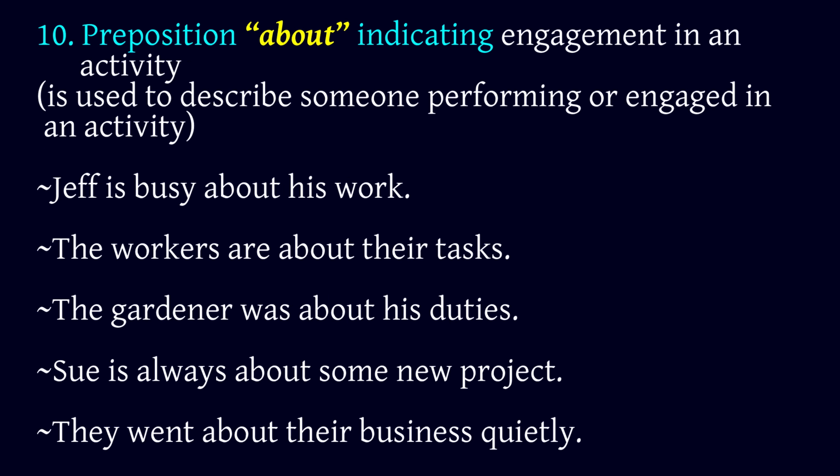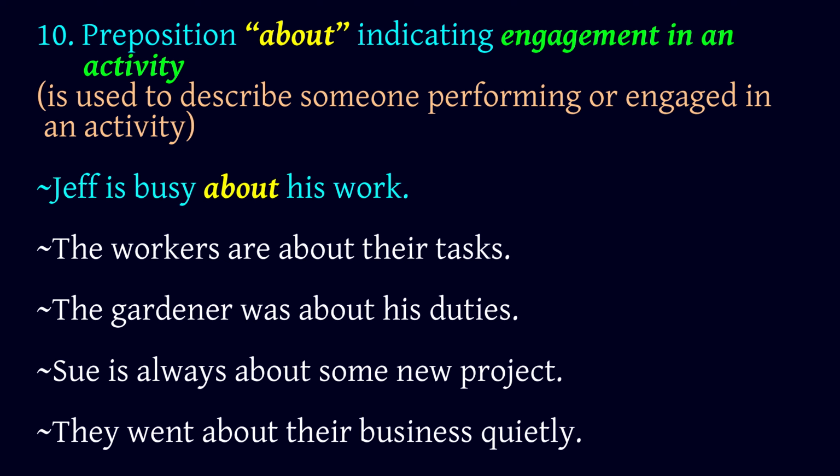10. Preposition about, indicating engagement in an activity, is used to describe someone performing or engaged in an activity. Jeff is busy about his work. The workers are about their tasks.